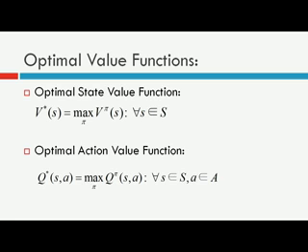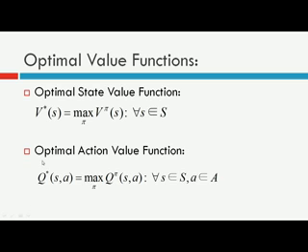The optimal state value function for any state s is denoted by the symbol v star s, which means selecting the policy that will give you the maximum state value function for that state s. It means that you will select a policy that gives you the maximum state value function for that particular state s. So v star indirectly means you are following an optimal policy. Now comes the optimal action value function, which is represented by the symbol q star.